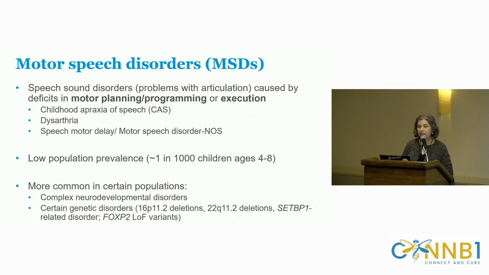We can define motor speech disorders as problems with articulation that are caused by deficits in either motor planning and programming, leading to apraxia, or motor execution, which leads to dysarthria. These things are actually comorbid a lot of the time, much more often than we would expect by chance. There's also a third category called speech motor delay or motor speech disorders not otherwise specified. This is a catch-all term for those kids who really don't fit cleanly into one category or another.